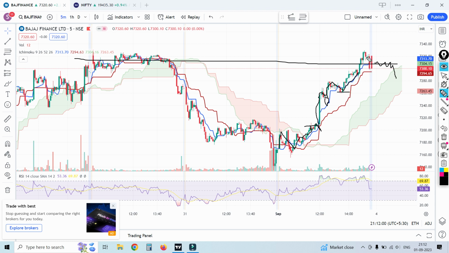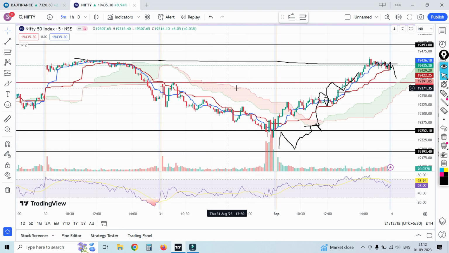If I wait, I can gain more money also, but I'm not interested in equity stocks for long trend movement, so I will wait for Nifty only. Exactly, the market goes like this.